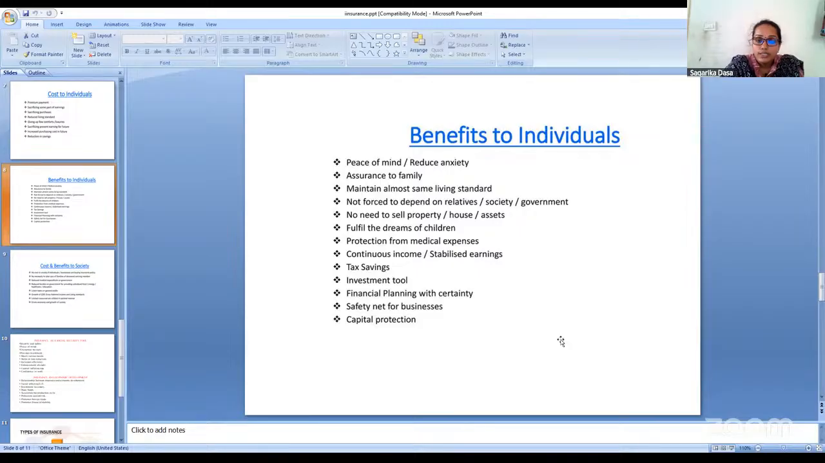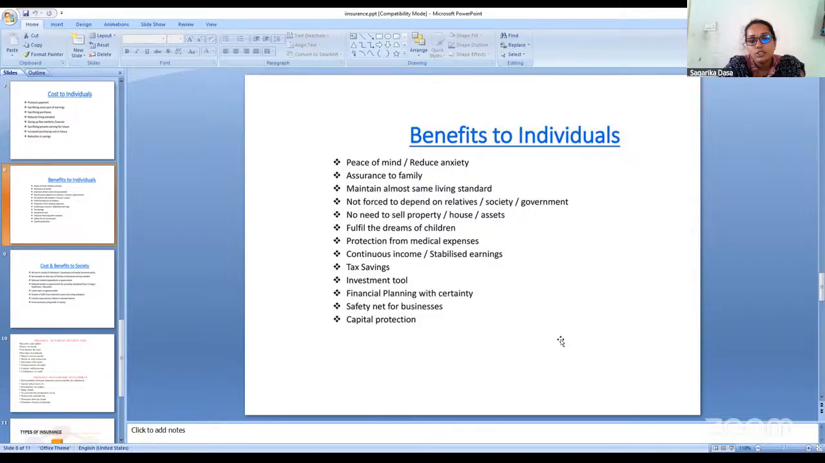Savings tool. Now, recently, a few of the insurance policies are allowed for tax saving purposes also. Most of the people, along with protecting their lives, are also going for insurance policies for tax savings.